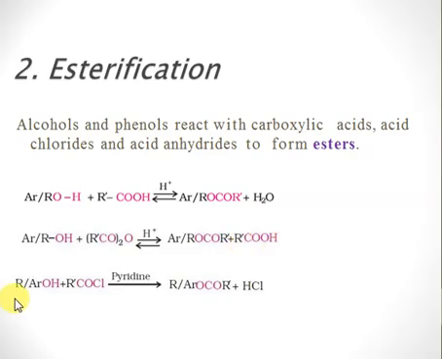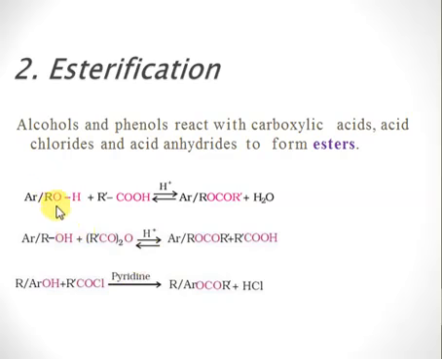And whenever we react an alcohol or phenol with carboxylic acid halide, the reaction takes place in presence of pyridine. The previous two reactions were taking place in presence of an acid, while if you react the alcohol or phenol with carboxylic acid chloride, we have to make use of pyridine. That's a base, right? So what's the purpose of this pyridine? Pyridine will neutralize the HCl which will be produced during the reaction. So the reaction is not reversible.